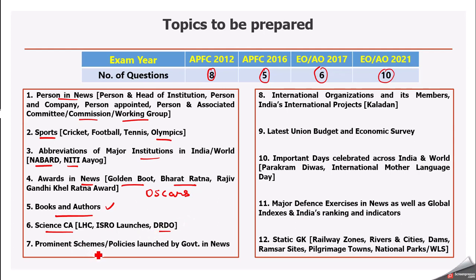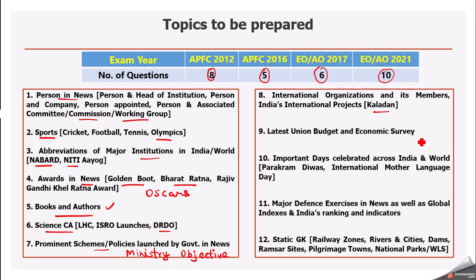Then the prominent schemes and policies launched by government which are in news in last 1 to 1.5 year. Just remember you have to prepare the ministry which has launched the scheme and what is the objective of that scheme. That's it. Only this much will be asked in our examination. Then the international organization and its member, like India's international projects abroad. So we got question on Kaladan, like we have Chabahar port in Iran. So we can get questions from there also.